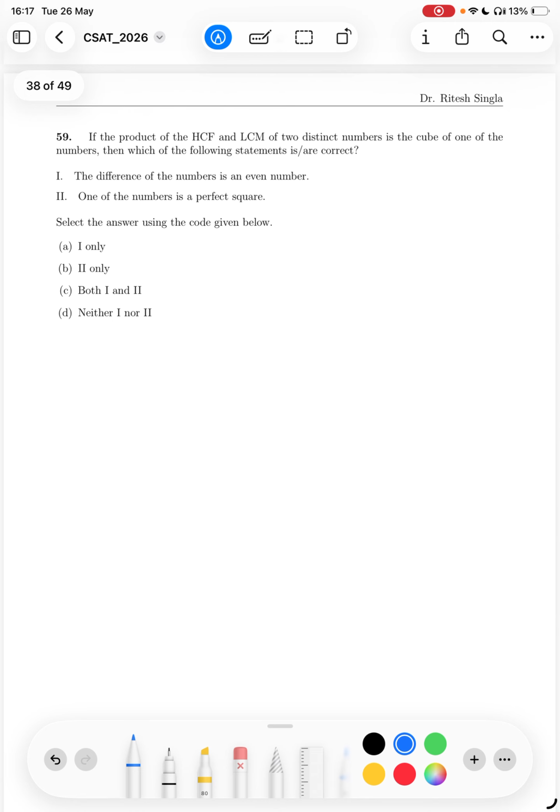Question number 59. If the product of the HCF and LCM of two distinct numbers is the cube of one of the numbers. Okay, let x and y be two numbers and d be the HCF of x comma y. So basically d divides x, d divides y, and L be the LCM of x comma y. So basically x divides L, y divides L.